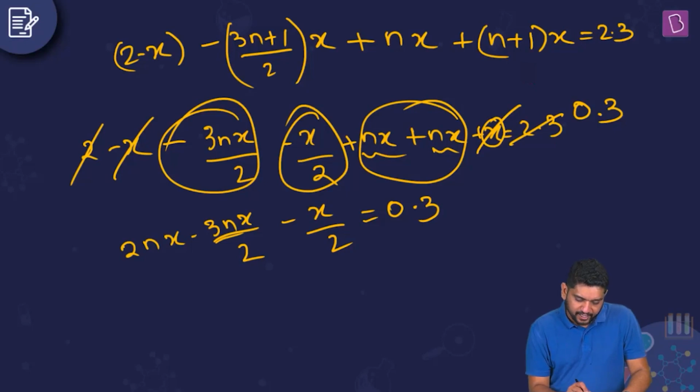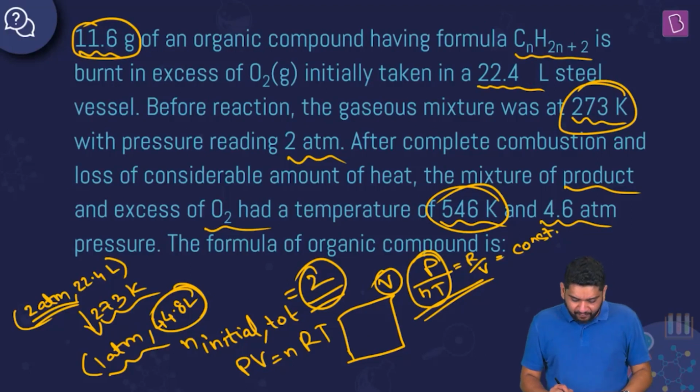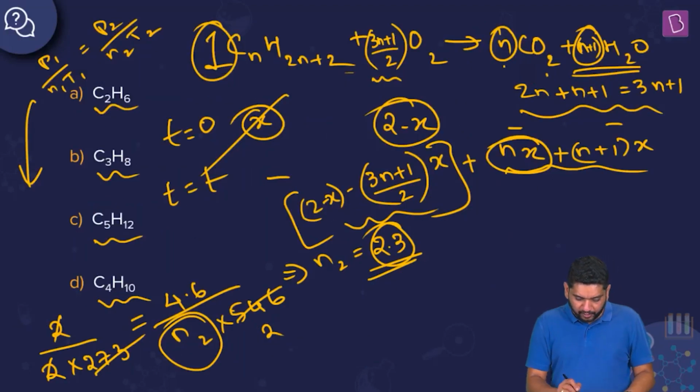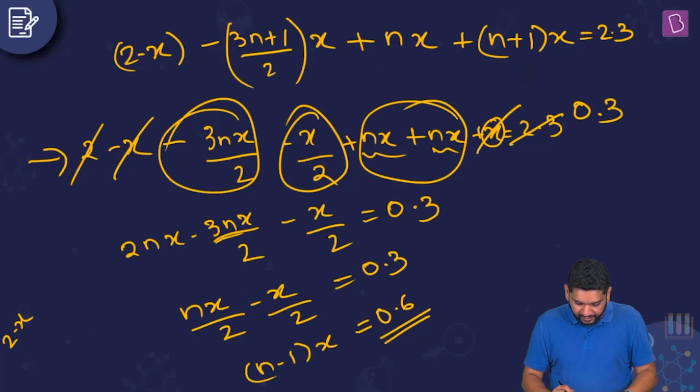2nx minus 3nx by 2 will be nx by 2. So nx by 2 minus x by 2 is equal to 0.3, right? So what does that tell me? (n minus 1)x is equal to 2 into 0.3, or 0.6. See, what is x? We said that x is the number of moles of our substance, right? x was the number of moles of hydrocarbon that we had taken, right? So we can speak about x in terms of n now, right? So what did I get? I got (n minus 1) times x is equal to 0.6.